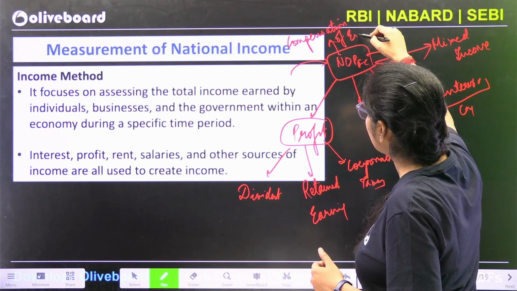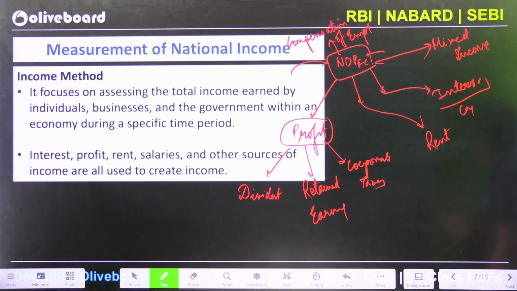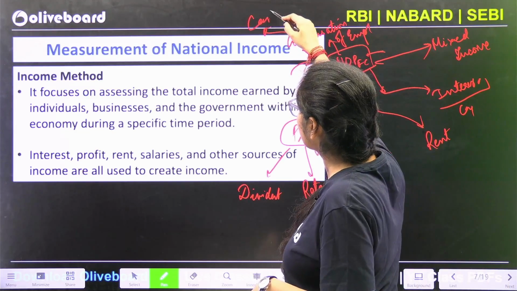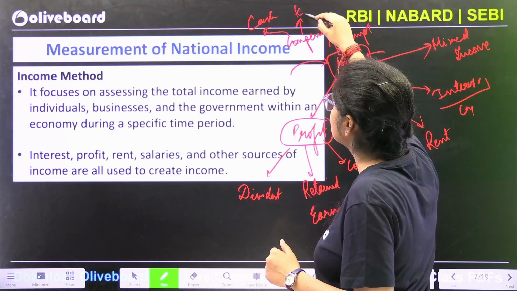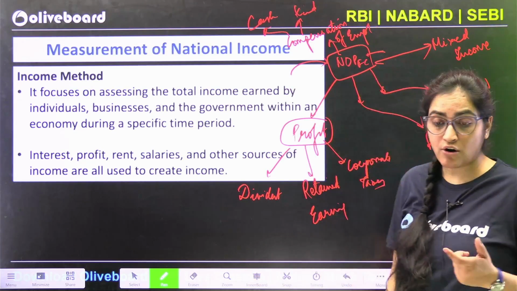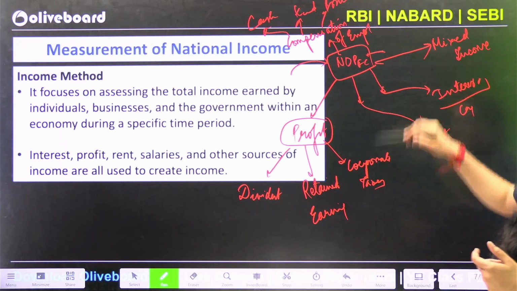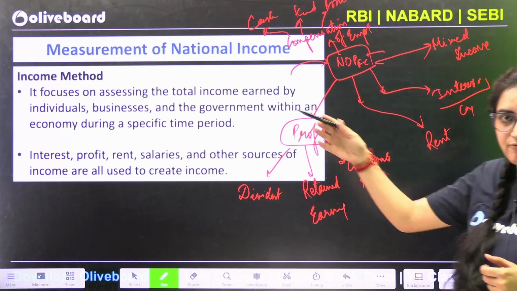Compensation of employees. Under the compensation of employees, there can be compensation in the form of cash. You might get cash from your employer, you might get something in kind, or a bonus as well. So these are the 5 things that are actually looked into when we are going to calculate income from the income method.